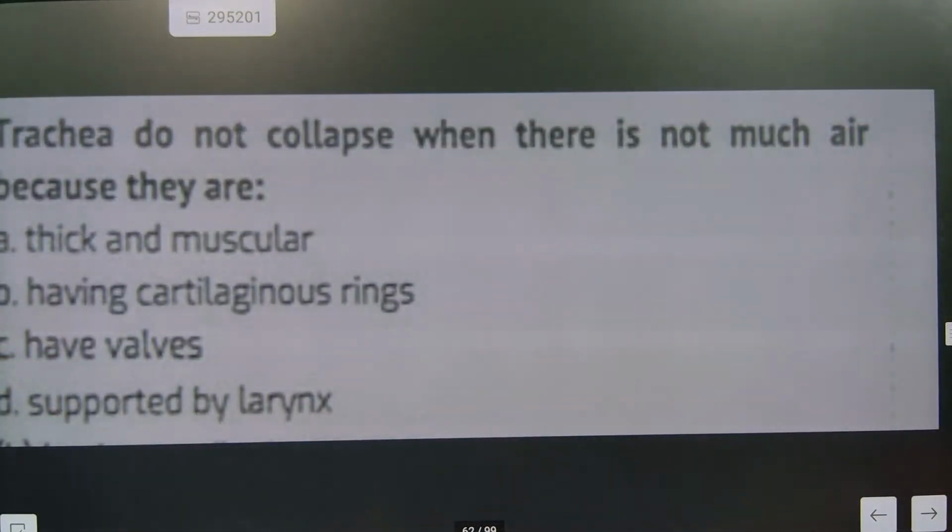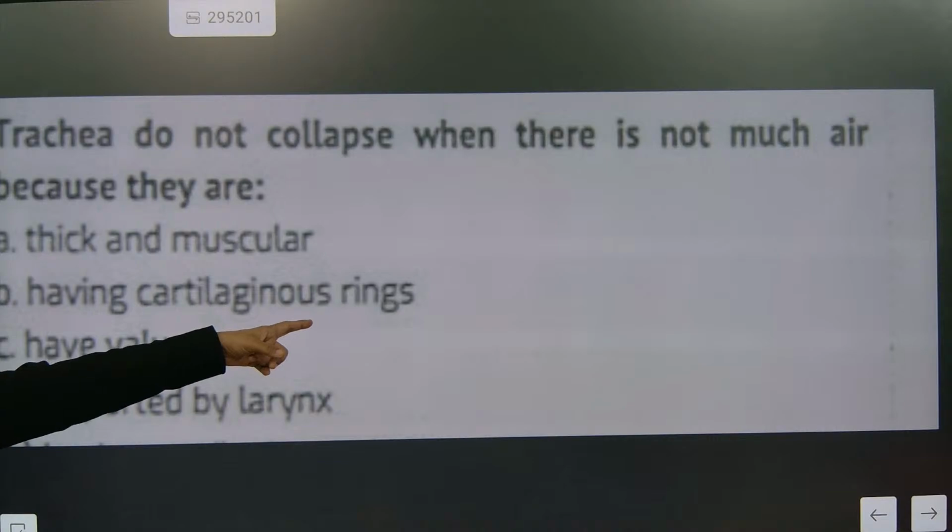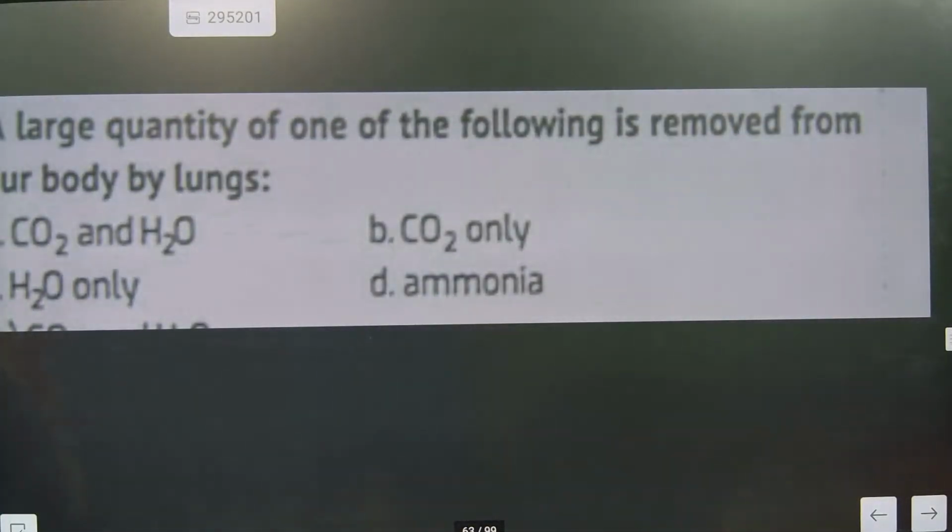You people are not in the mood to study. Trachea does not collapse when there is not much air because of the presence of ring-shaped cartilaginous rings. So B is the correct answer. We'll go for this question. Large quantity of the following is removed from our blood by lungs: carbon dioxide and water. Water must also be there because at the time of exhalation we are releasing water.